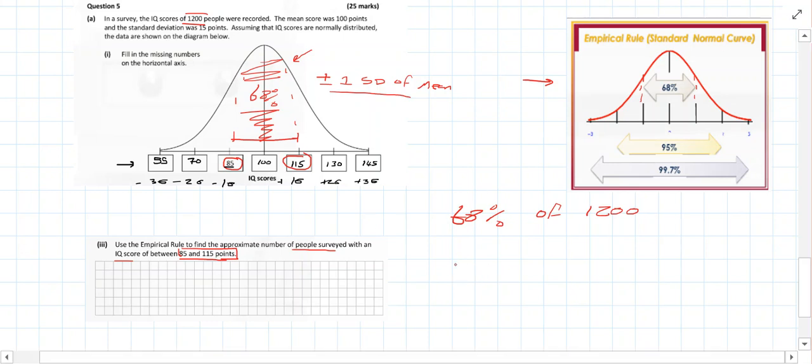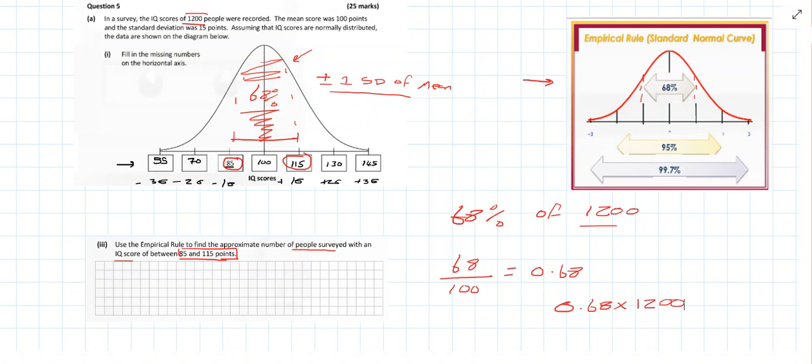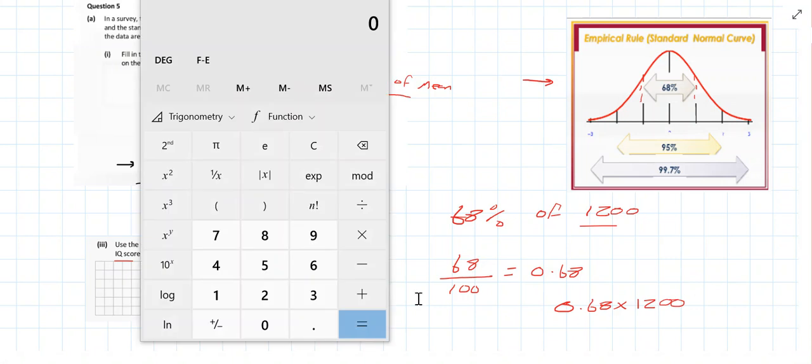So 68% is equal to 68 over 100, and if we write that as a decimal, it's 0.68. So if we want to get 0.68 of this number, we just multiply the numbers by each other. So it's 0.68 multiplied by 1,200. If we multiply these, 1,200 multiplied by 0.68 is equal to 816.